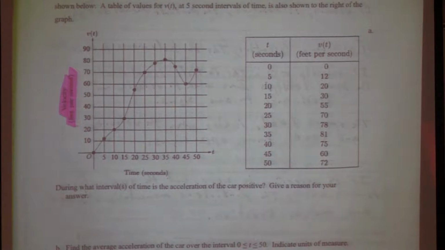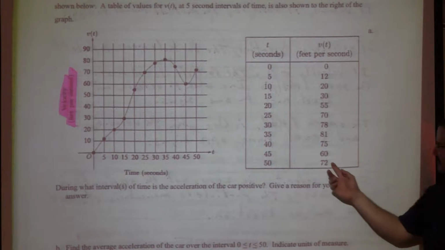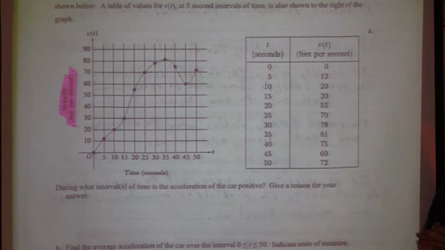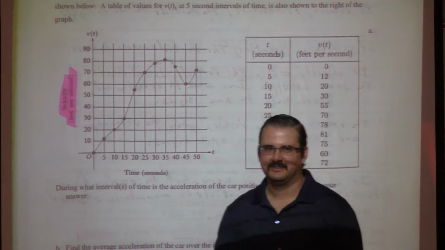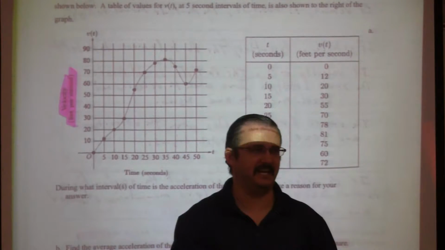Is this car moving pretty fast or no? It moves 72 feet in 50 seconds. Is that fast or is that slow? Good, so pretty. That would be how many miles per hour? Like 45. How many feet in a mile? 5,280. 5,280? Yes.